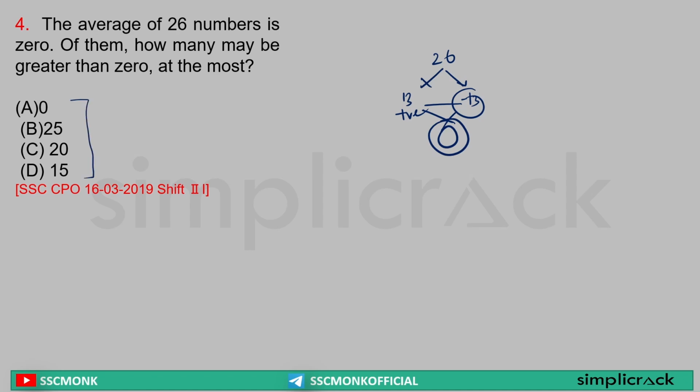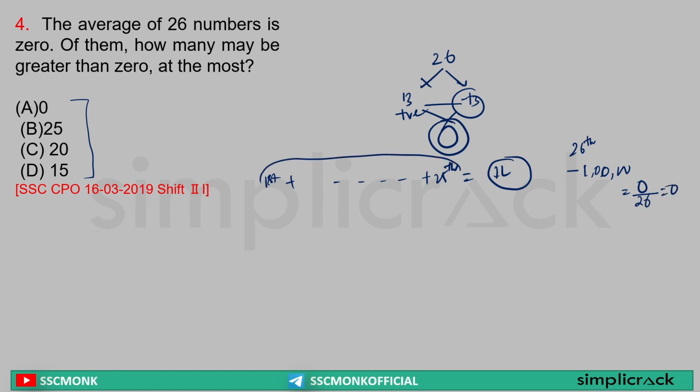Now understand. If I say the average of 26 numbers is 0, that means, let's say, my first number to the 25th number, whatever I get, for example, I get 1 lakh if I add 25 numbers. If my 26th number is minus 1 lakh, the sum will be 0 and the total sum divided by 26 will also give me 0. Yes or no? That means a maximum of 25 numbers can be positive, that means they can be greater than 0. So the answer will be option B. Clear? Next.